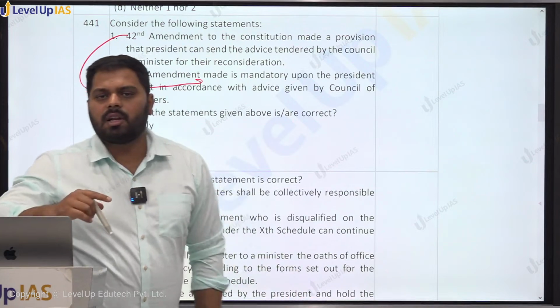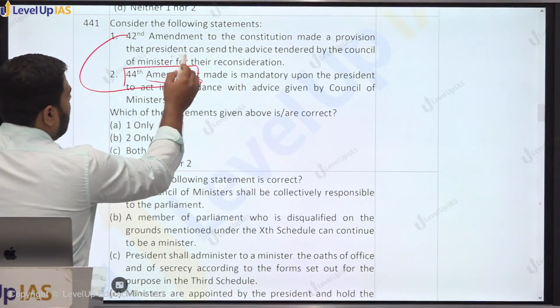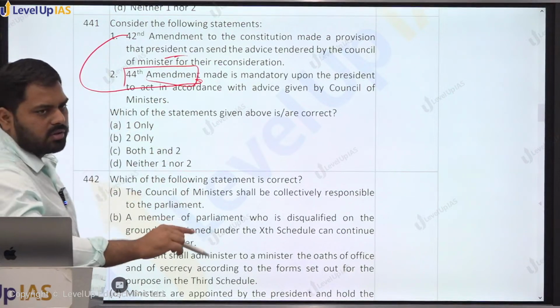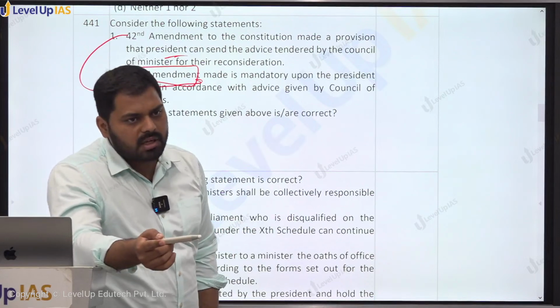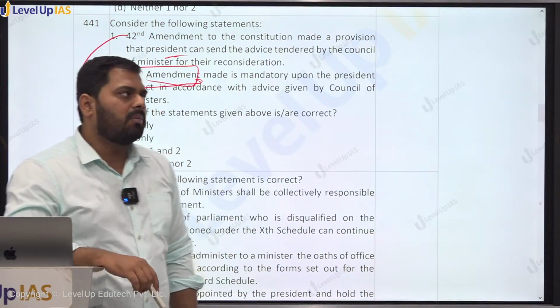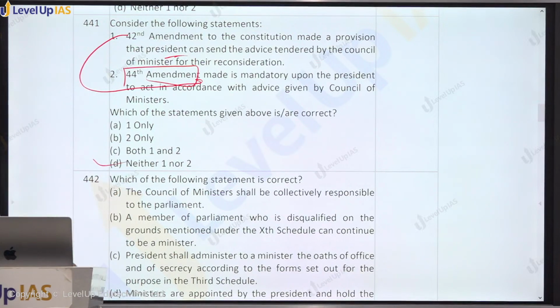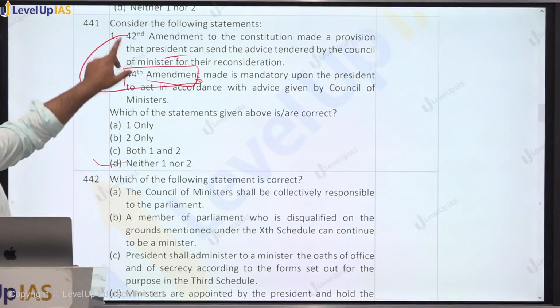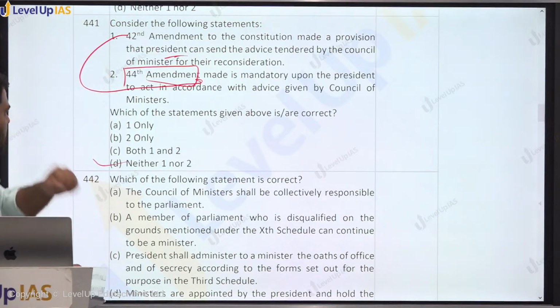However, certain relaxation was given to the President by the 44th Amendment, and it allowed the President to send the advice for reconsideration. But once the Council of Ministers sends back the advice after reconsideration, it is binding upon the President to follow that, right? So D will be the answer because none of them are correct. Both are interchanged. The 44th was written in place of the 42nd and the 42nd in place of the 44th.